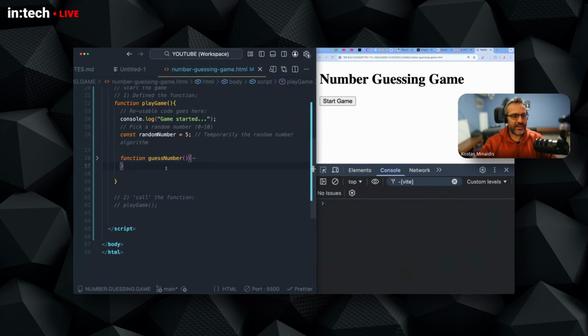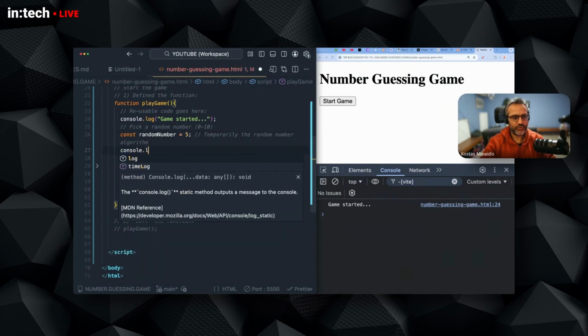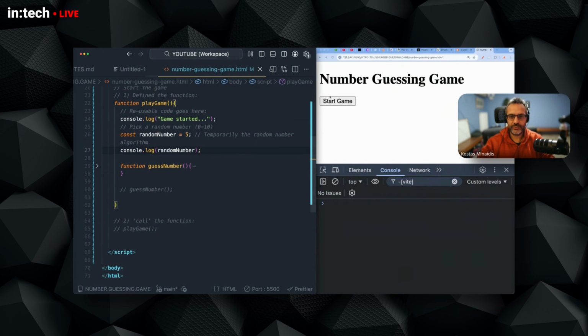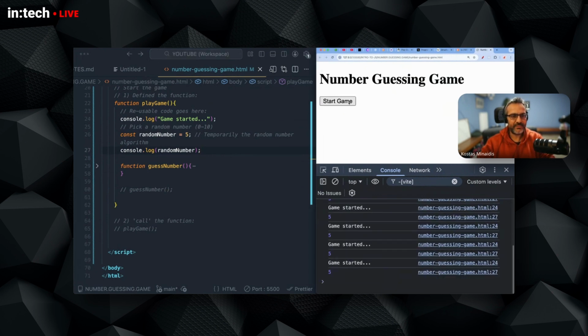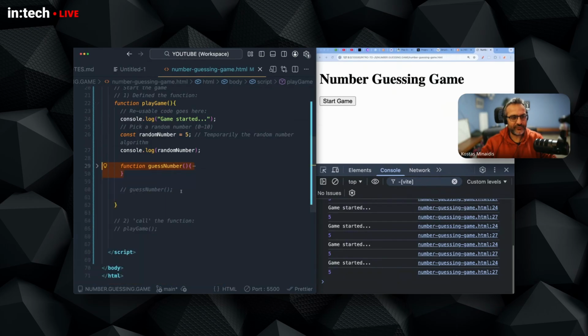So when I play the game, after the pick random number point, I need to start the guess number process, right? Otherwise, if I start the game now, the only thing that happens is the program starts. The random number, let me console log it. It will be console logged, and that's it. But the game will stop there. The function definition doesn't act on itself. It's just a definition, just a setup. It doesn't call any code, it doesn't execute any code. In order to call this function's code, all the things inside here, I have to call the function here.